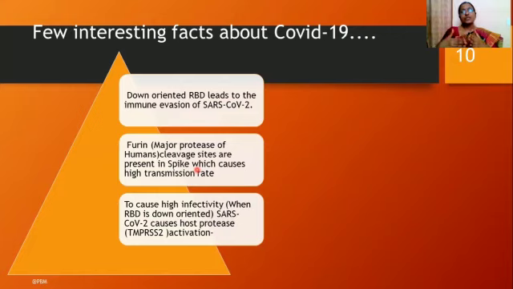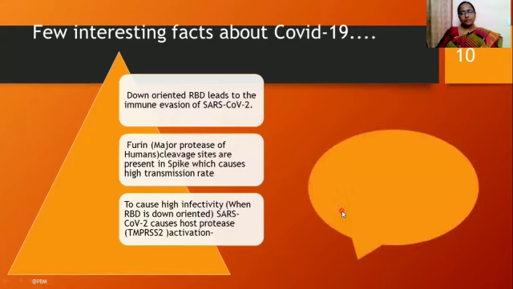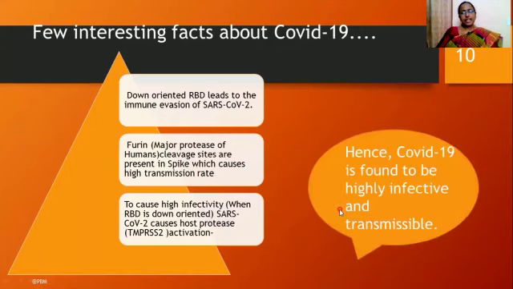Then another reason for high infectivity, when the RBD is down oriented, is that it makes the coronavirus more effective. COVID-19 causes activation of host proteases, such as TMPRSS2, which we have already seen. Once TMPRSS2 is activated, it aids in further attachment and further viral entry into the host cell. So anyhow, we can conclude from these that COVID-19 is found to be more infective and more transmissible when compared with all other coronaviruses.